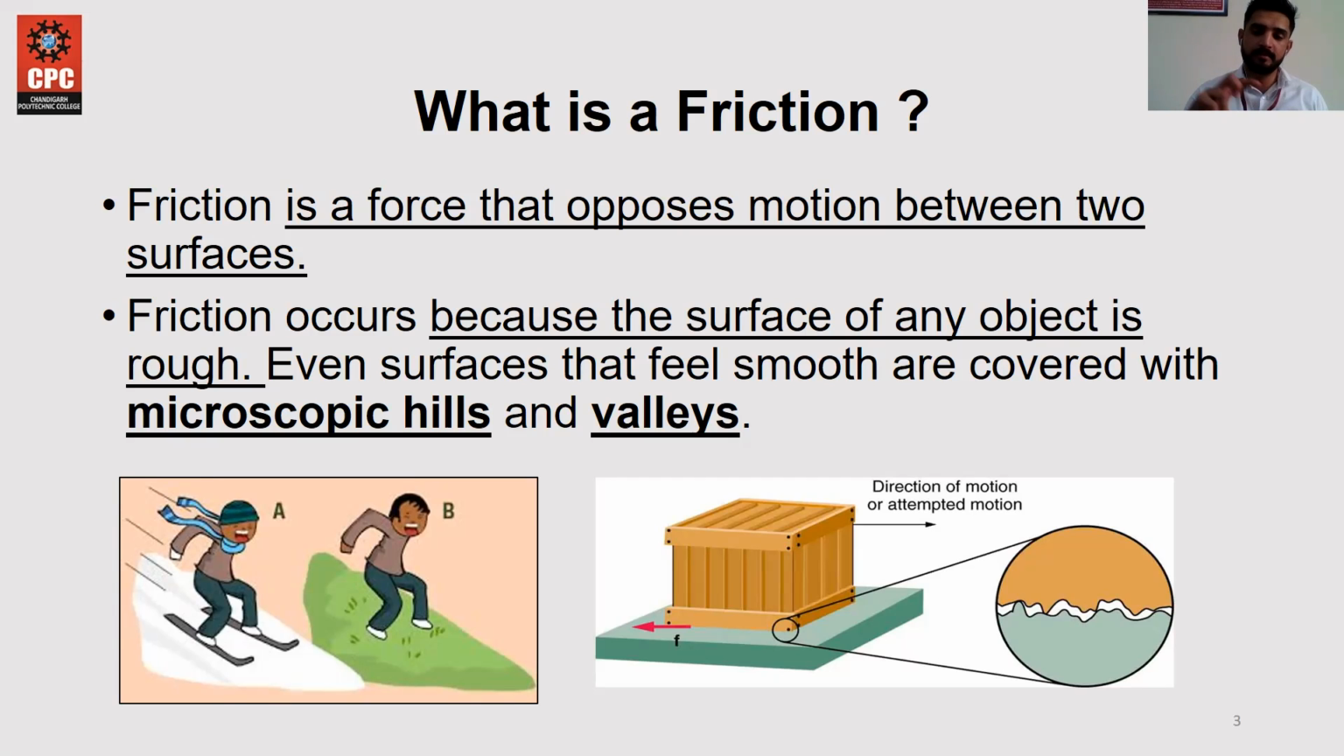You can see in this diagram a huge box placed on a surface, and a microscopic view of those surfaces. There are some irregularities in the surface of that body, on both surfaces, the surface of the object and the surface of the base. When the irregularities of both come into contact, friction occurs. This is the basic concept of friction.